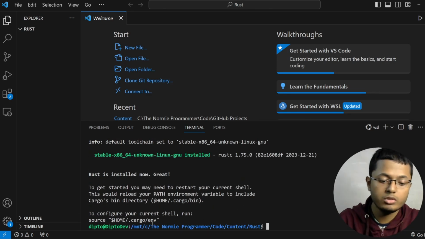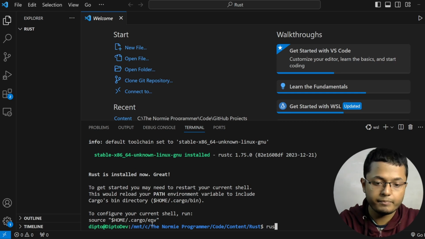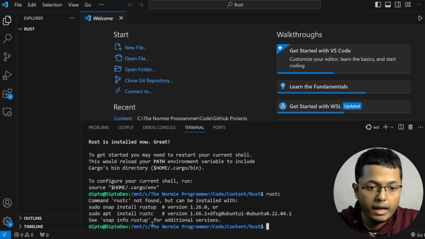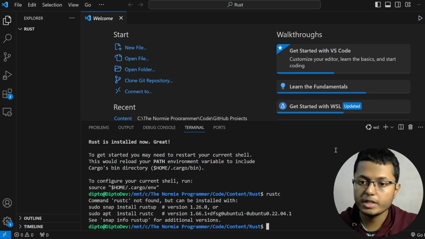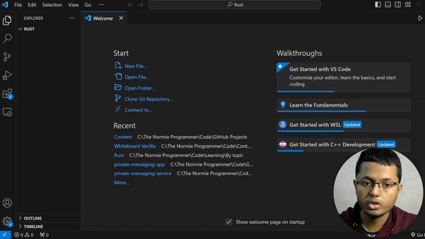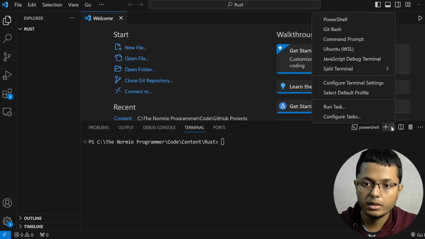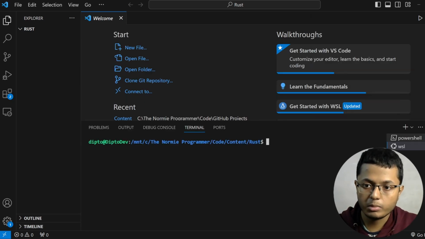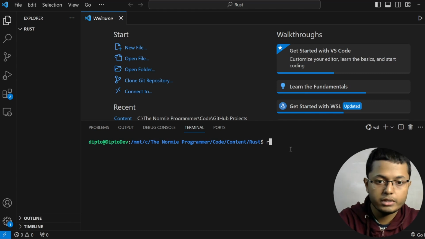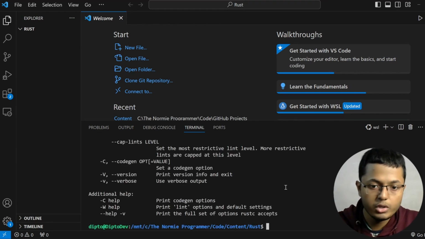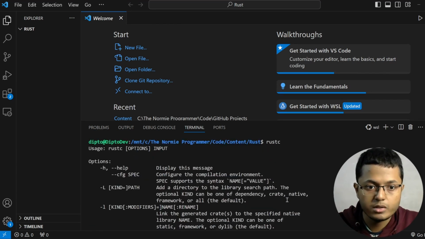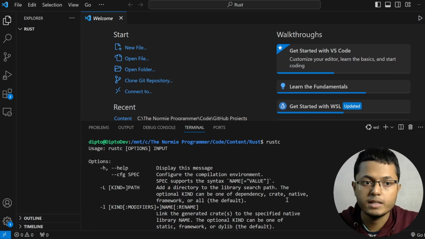Now that Rust is installed, we will write rustc, and you can see that command rustc is not found but can be installed with sudo snap install rustup. So the issue is that we are not able to find rustc. And this is because we simply have to restart the terminal. So I will close the terminal and open it once again and I will open WSL and not PowerShell. Now if I write rustc, you can see that I am getting many things and that means rustc works. That means Rust is installed.